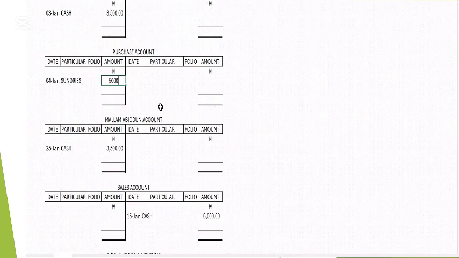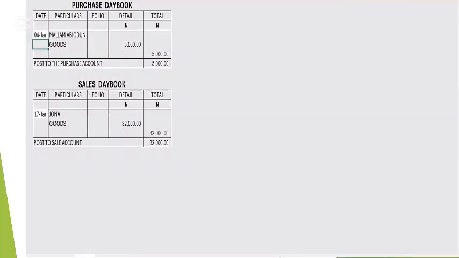So the other leg of this transaction will come to what? To Malam Abiodun's account, which is the 4th of 1. How much was purchased? Because the goods left Abiodun and came to us, 5,000. We are done with the first, we are done with the purchase ledger. So now let's continue. Let's go back to the other one.